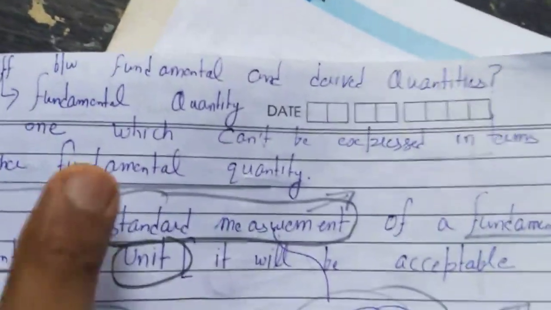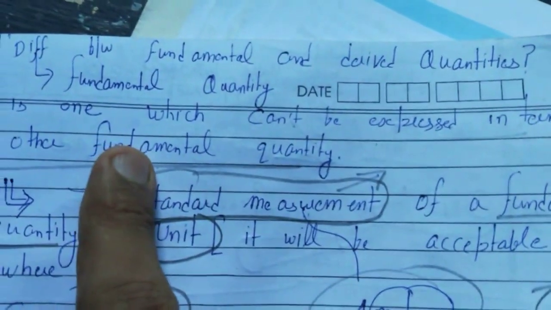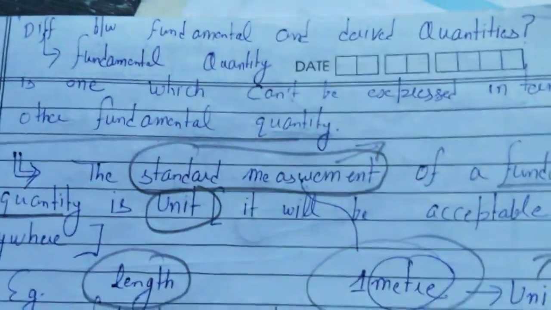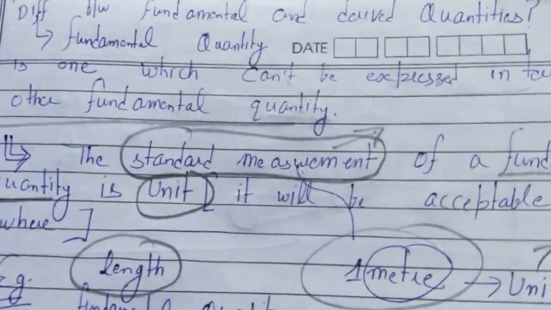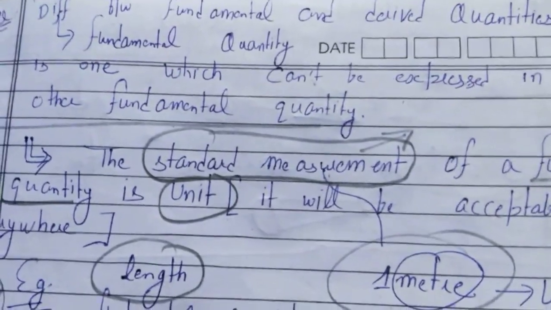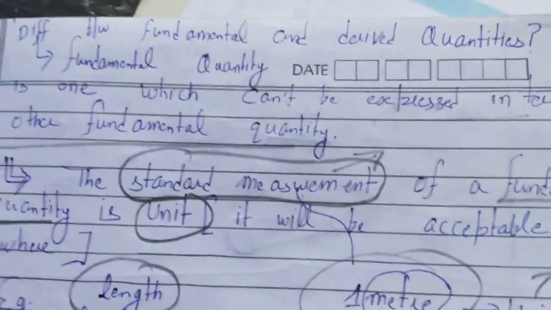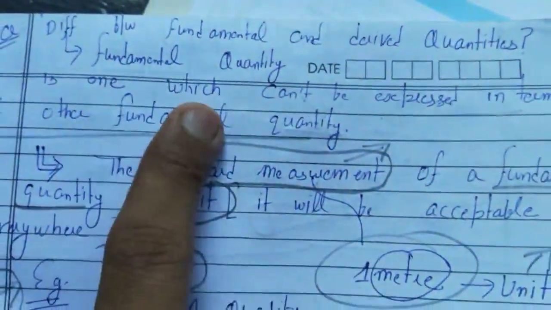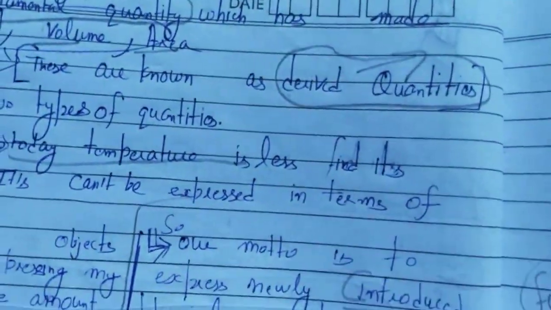So what is a fundamental quantity? A fundamental quantity is one which can't be expressed in terms of other fundamental quantities. Example, length cannot be denoted by mass or time. Length is unique, so this is a fundamental quantity. But derived quantities are those which are obtained from fundamental quantities.